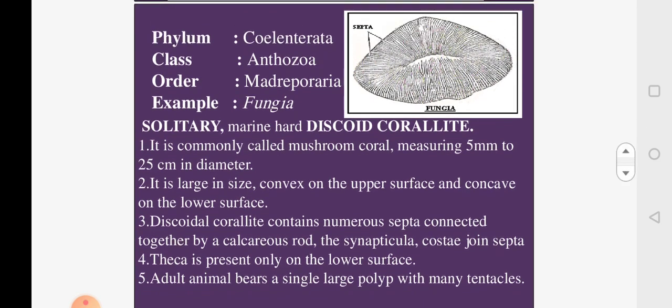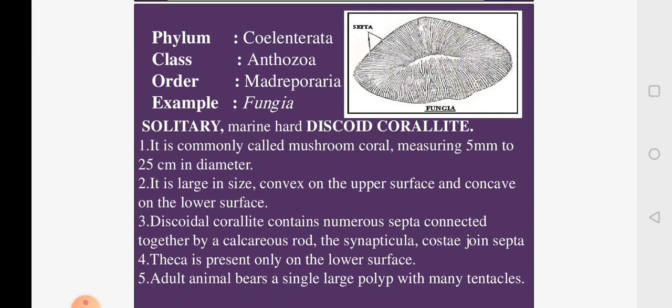And if you look at the Fungia, it will have the upper surface which is slightly bulged, that is the convex surface. The lower surface has got a slight depression, concave surface. And if you look at the corallite, you will see there are a number of septa.